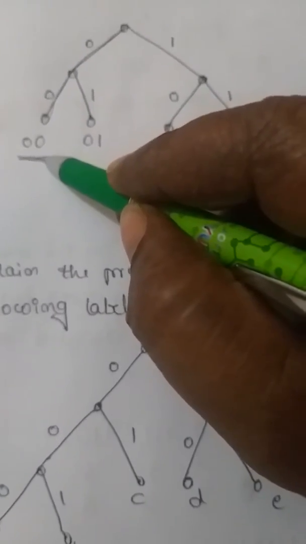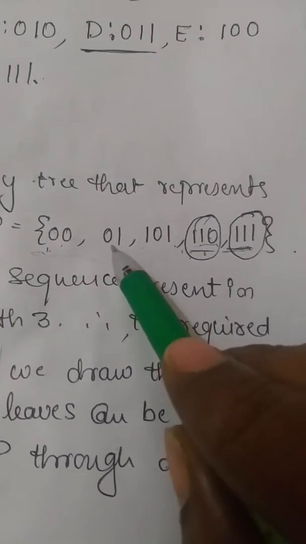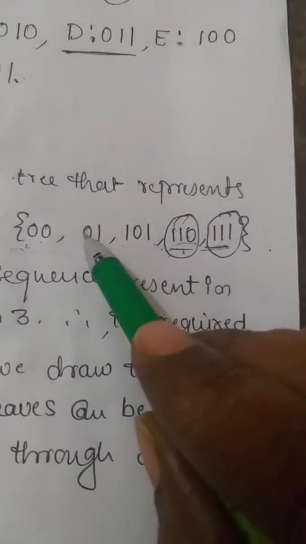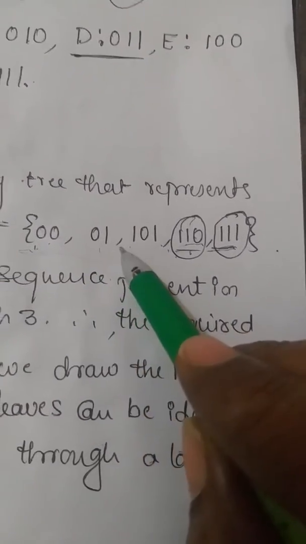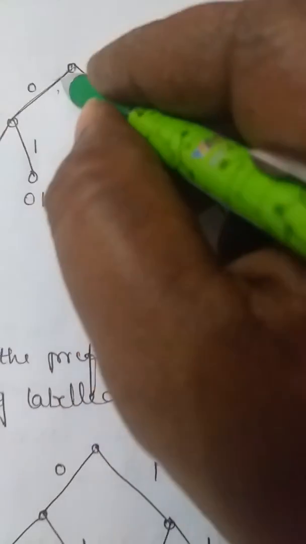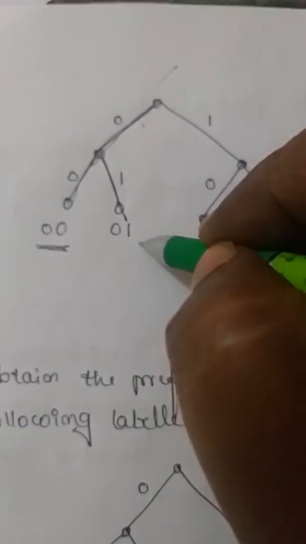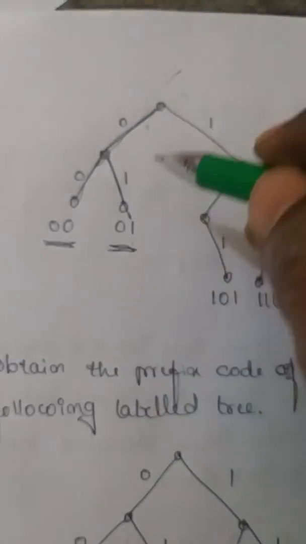And also I need, see here, the second binary sequence, 0, 1. How can I get it? So 0 for left edge, 1 for right edge. Correct? So therefore 1 left edge, 1 right edge. See here on the tree, same thing. I have taken 1 left edge, 1 right edge. So I got 0, 1. Correct? So that's what I got, 0, 1.